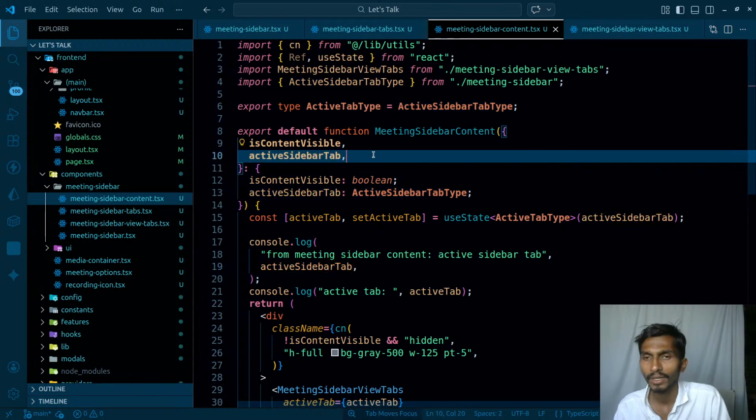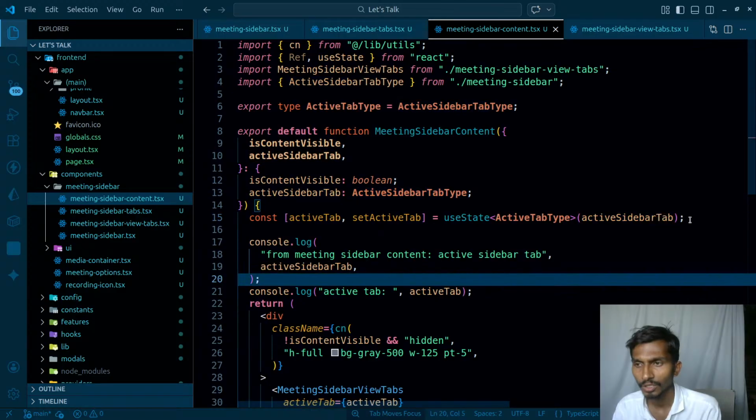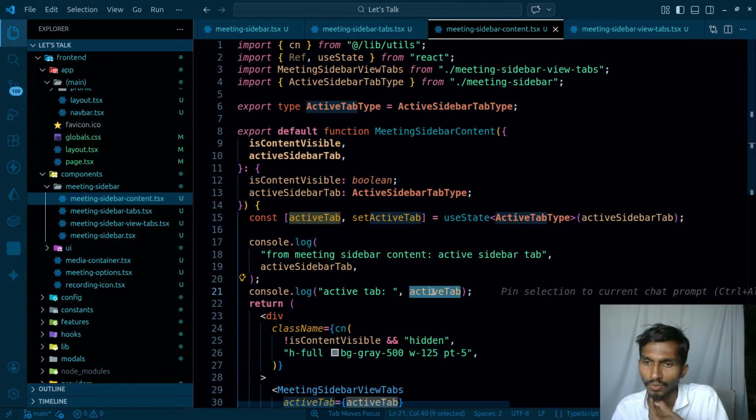Active sidebar tab is actually participants, and that's the same value I'm passing here. If the same value is being passed here, then why is the value of active tab none? This should not happen.